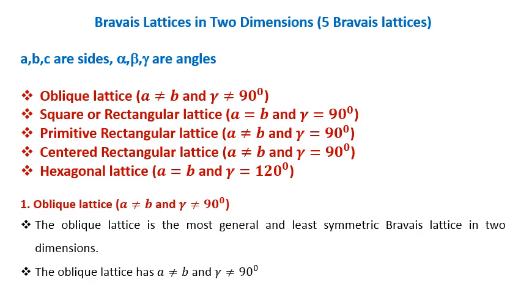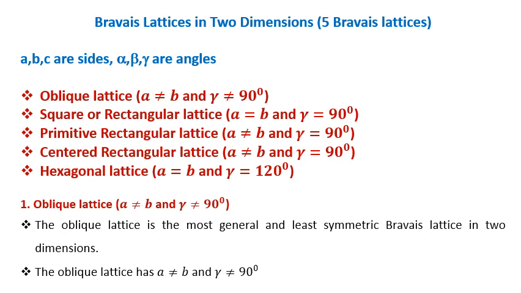Here a, b, c represent the sides of a structure, and alpha, beta, gamma represent the angles. Here 2 dimension means only the x-axis and y-axis. Similarly, only the angle alpha or beta or gamma varies. Otherwise, it will be the same.